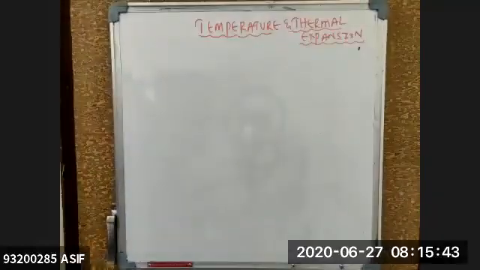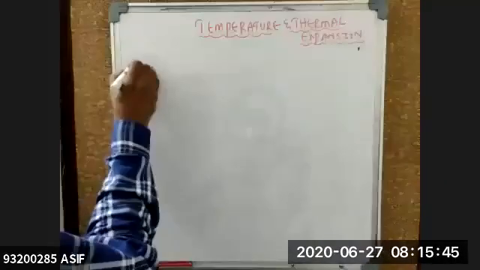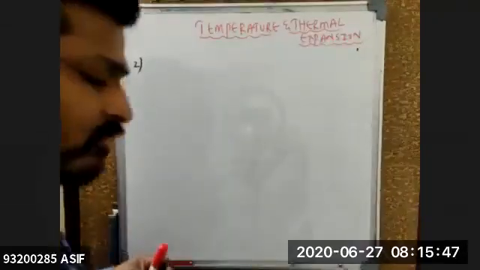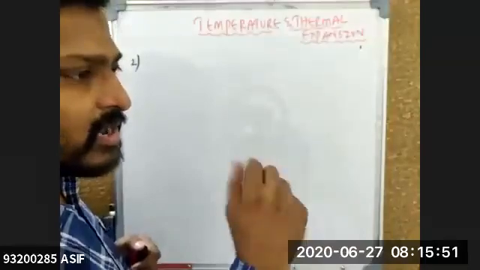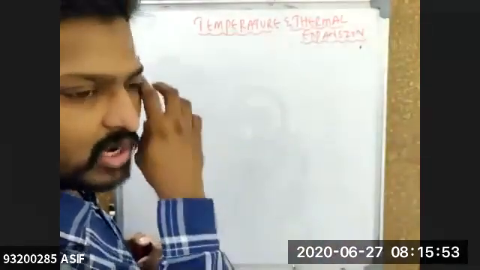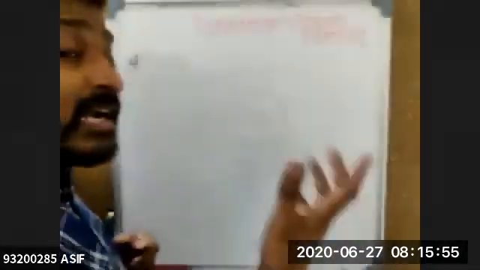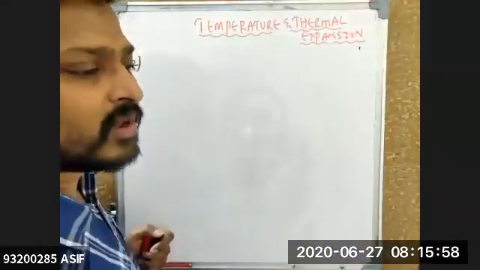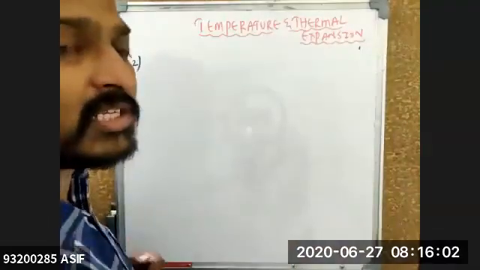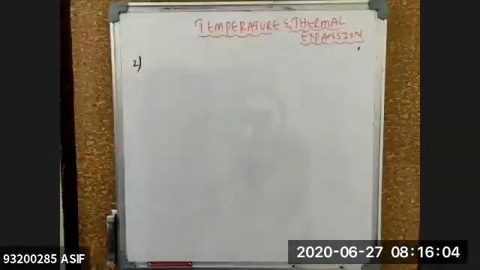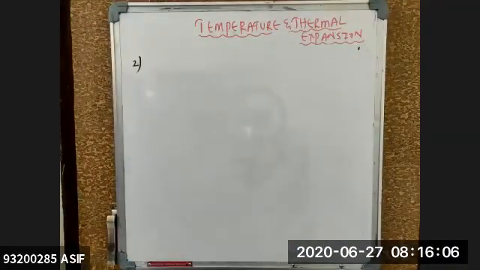Second point. Now we got heat is very clear. What is exactly heat? When two bodies are kept in contact, the transfer of the energy is what we are calling heat. Now who will determine the transfer of the energy, beta? From which body to which body, whether it is cold to hot or hot to cold. It is determined by what? Temperature. So temperature will give me the direction of the flow of heat.